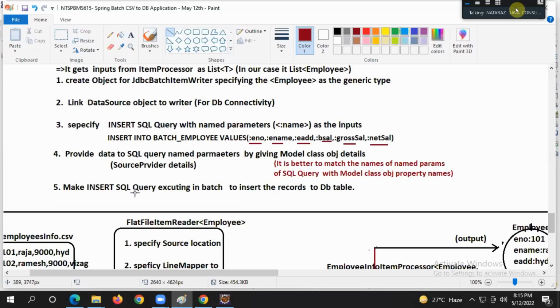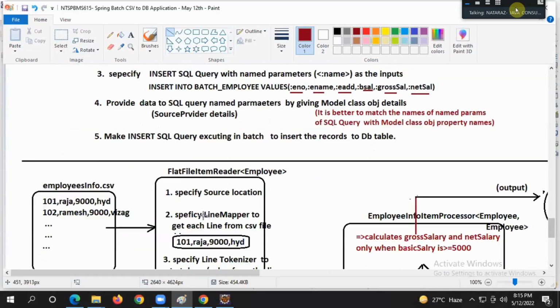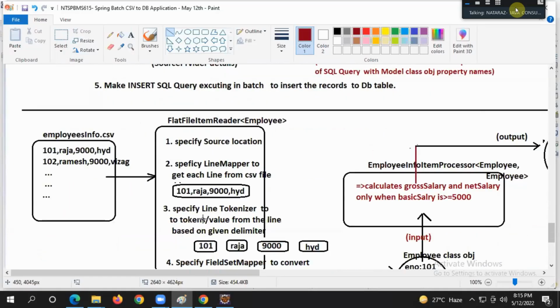Don't execute each insert query separately. Try to execute a batch of insert SQL queries together. Understood my statement, guys?